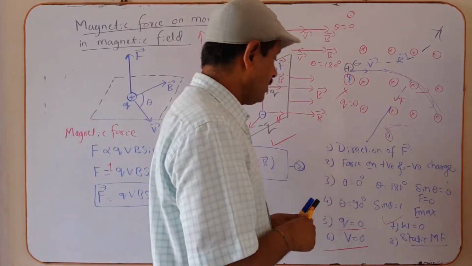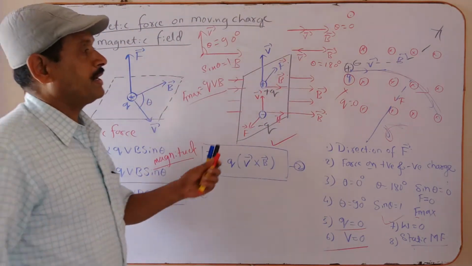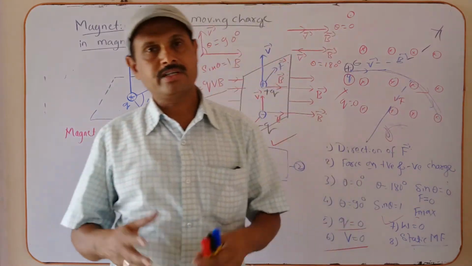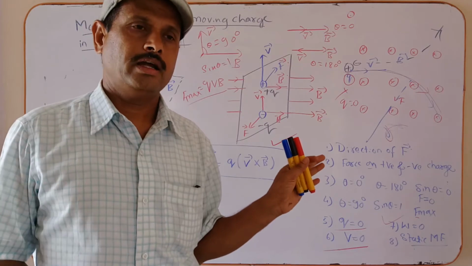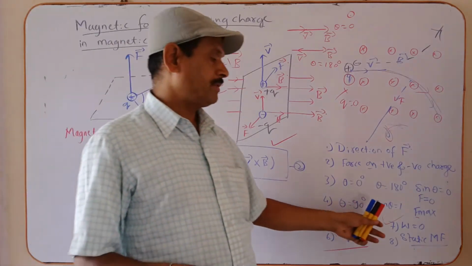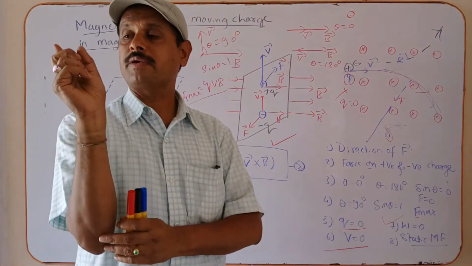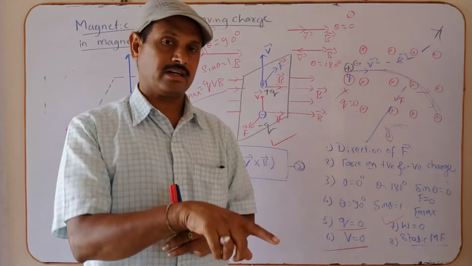Okay. Now, once the charged particle enters a static magnetic field, that is, a magnetic field that is fixed with no variation, at that time, in that static magnetic field, the charged particle is only deflected but not accelerated.